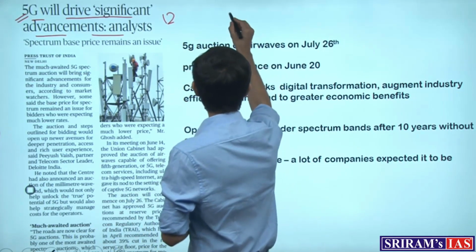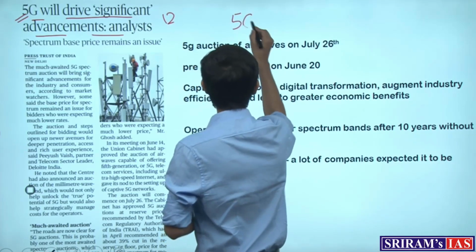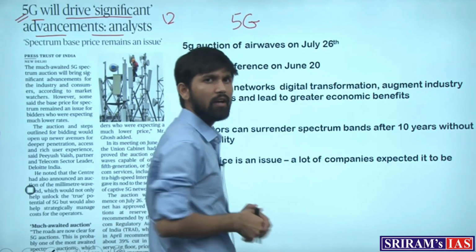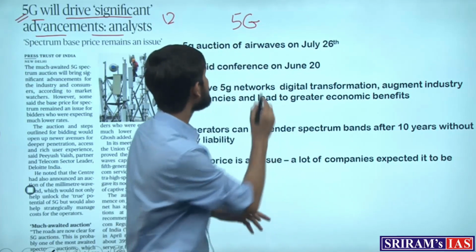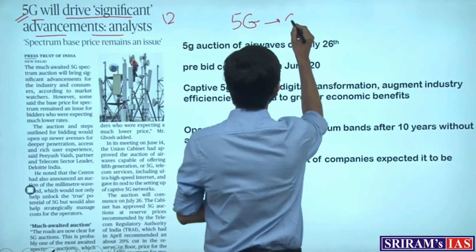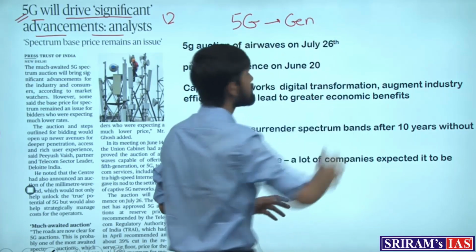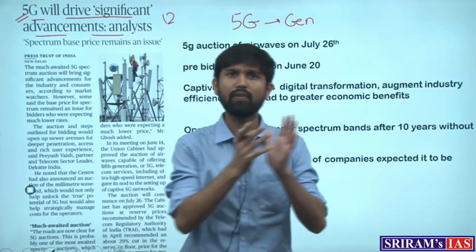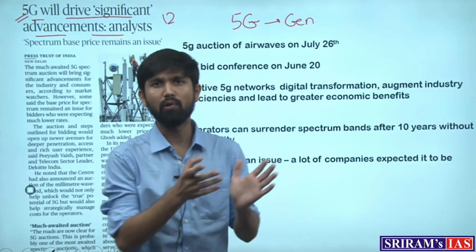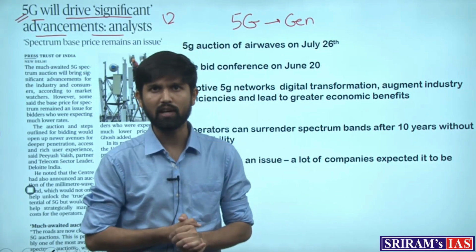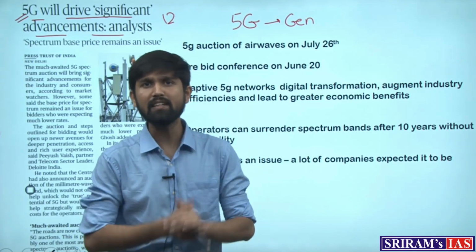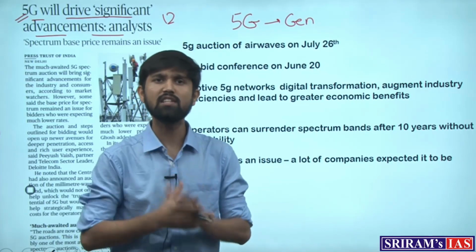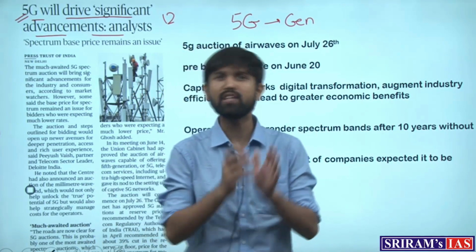So when we talk about 5G, what do we mean by 5G? 5G is nothing but the G means generation. So which means that this is the 5th generation of internet processes. Before this, 4 generations have already come, and they are determined by the internet speeds and the efficiencies of the network with which the internet works.